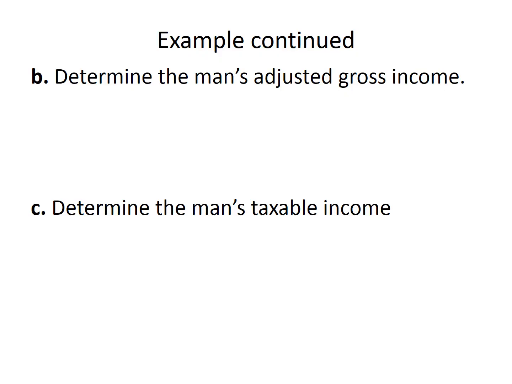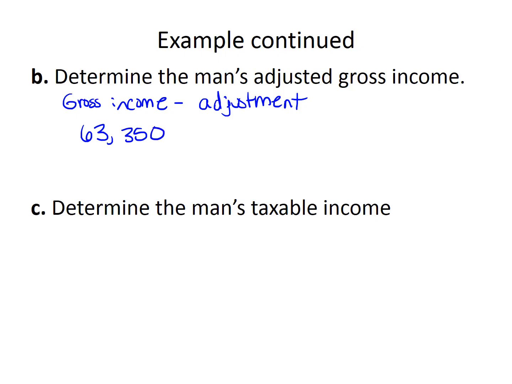Determine the man's adjusted gross income. So remember that the adjusted gross income is your gross income minus any adjustments. All right, so we already calculated how much money he brought in altogether. The gross income from Part A was $63,350. And then we need to subtract off any adjustments.